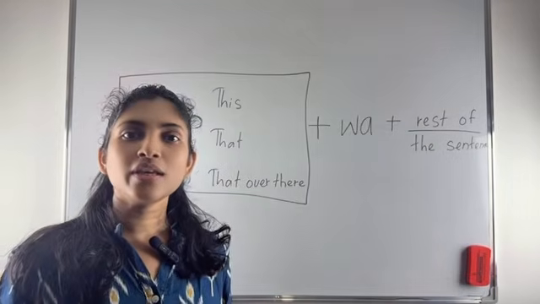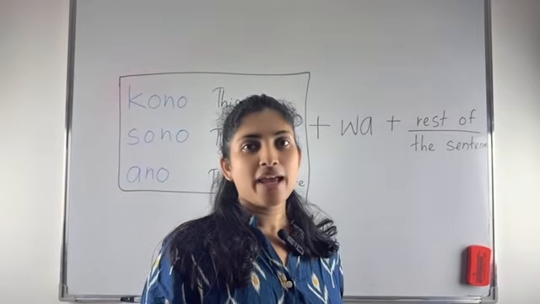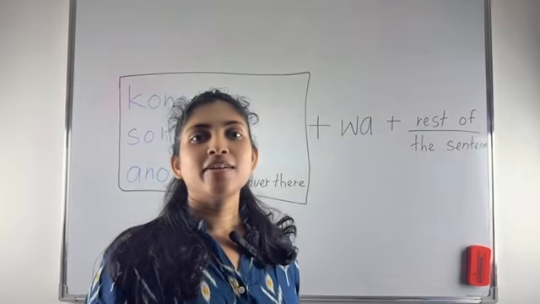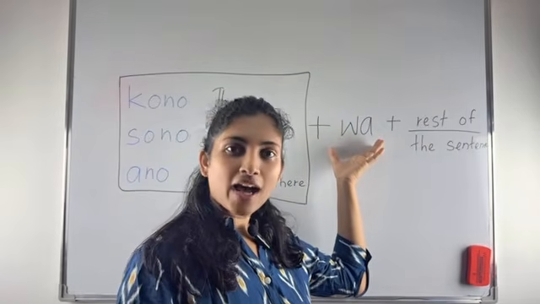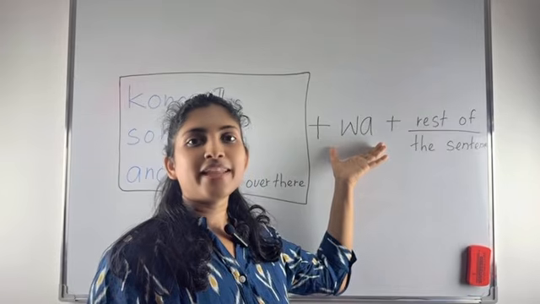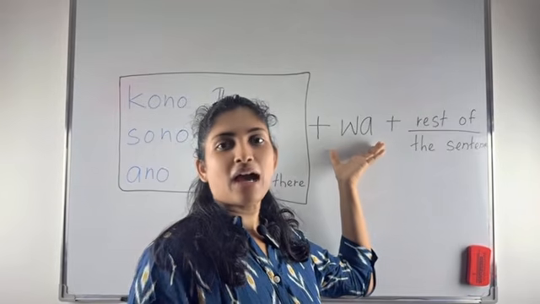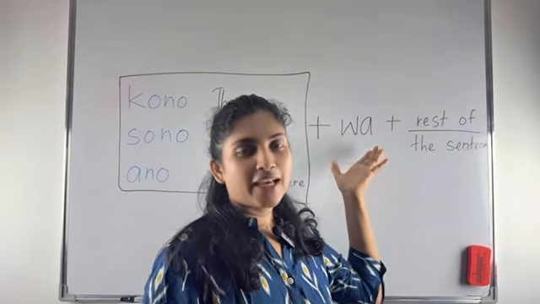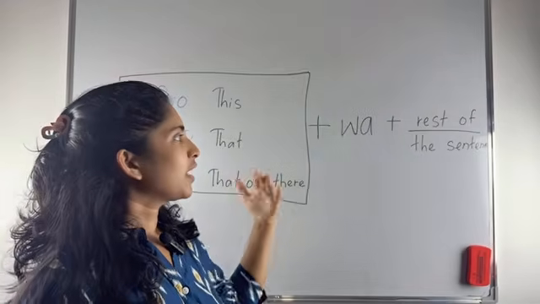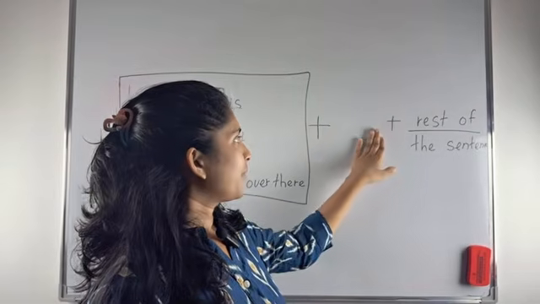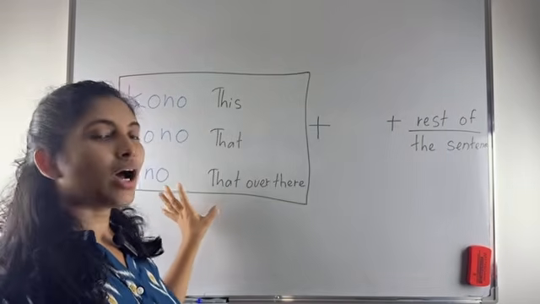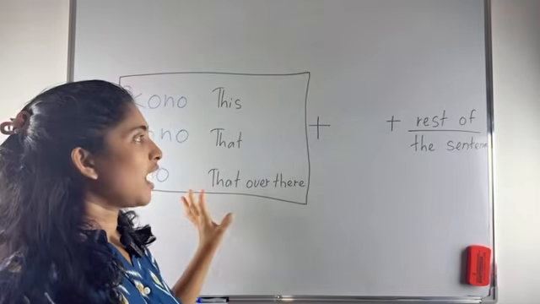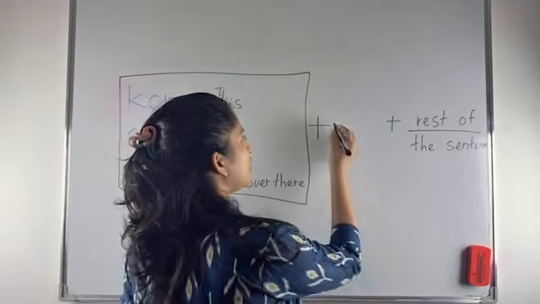When we use kore, sore, are, after that we use wa, like kore wa hon desu. Like that we practiced.